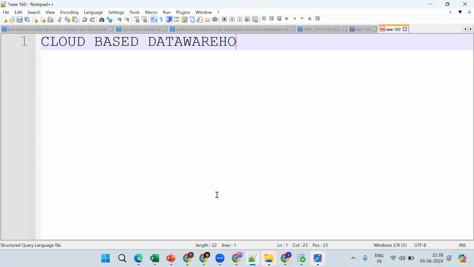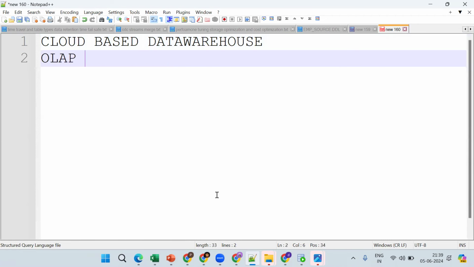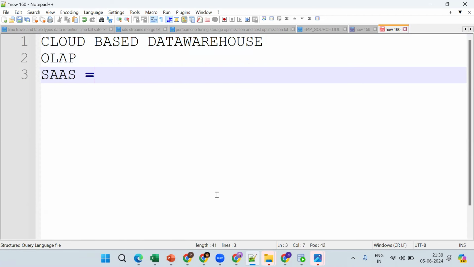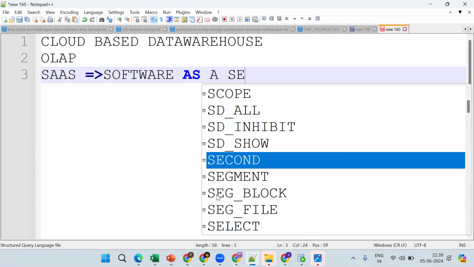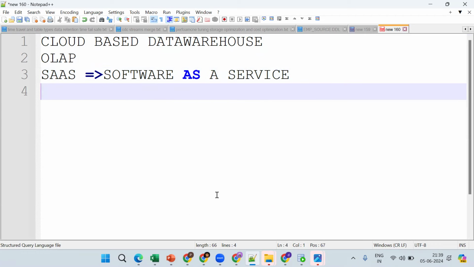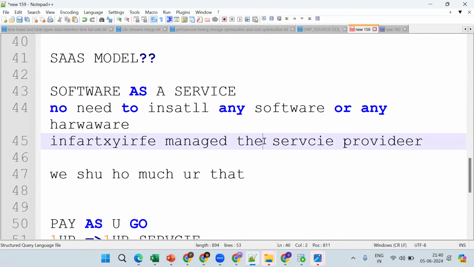It's mainly for OLAP, and it's a SaaS model. SaaS is nothing but software as a service. These are the points you should remember. In a similar fashion, this Snowflake is mainly for